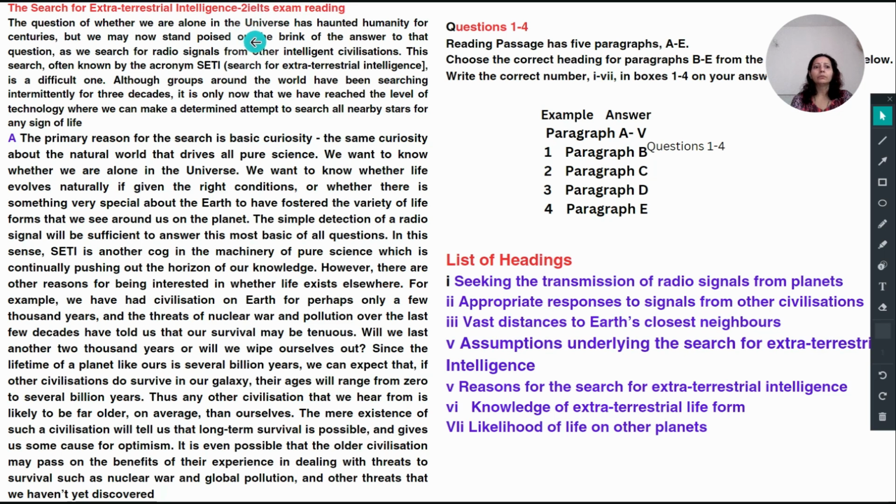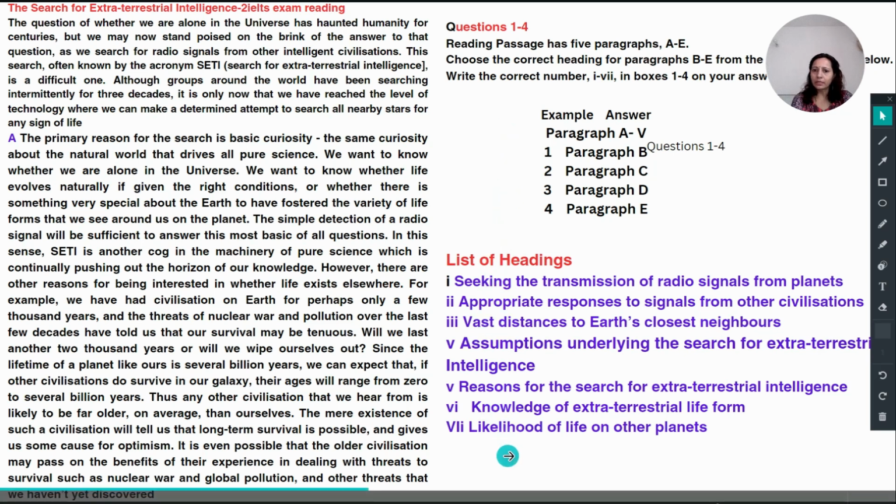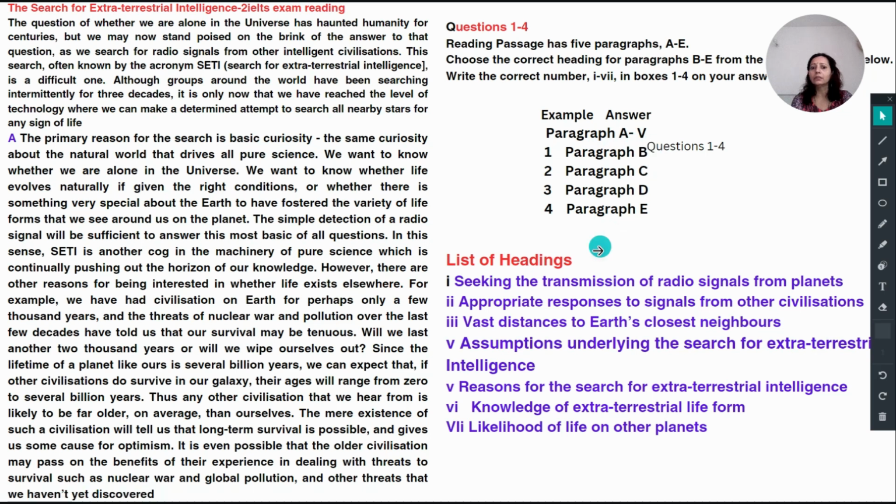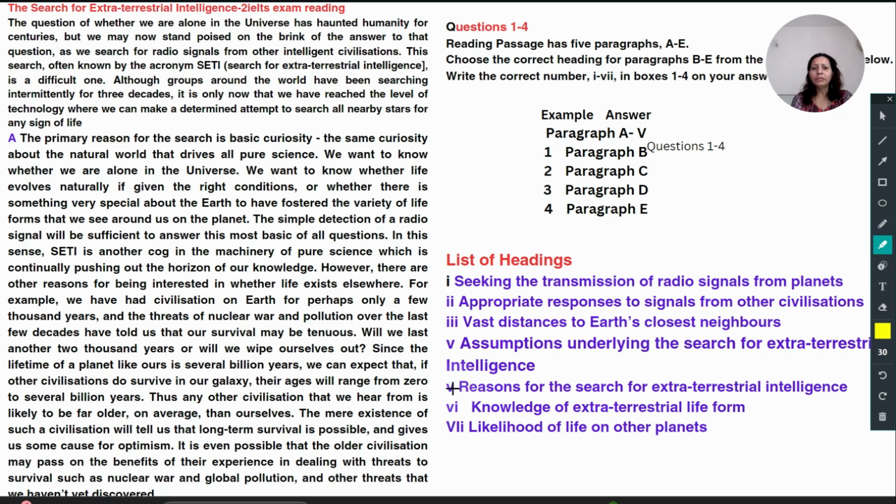Now you can see this reading passage. This is not the full reading, I am showing you a paragraph. You can see this list of headings. The first type of question is there, and for paragraph A, the answer is given, number fifth. So initially we will just cut it from the list of options. It means we will not touch it for reading as well as anything else.